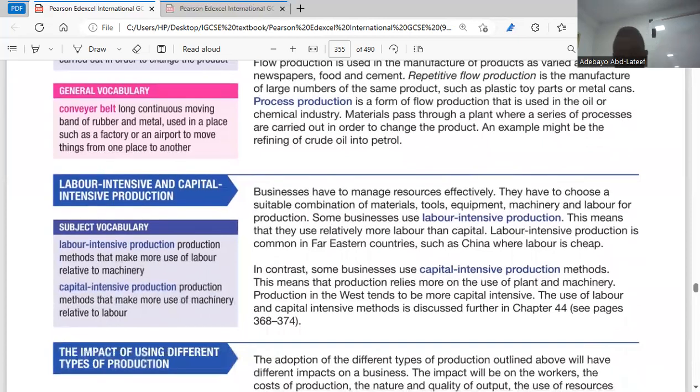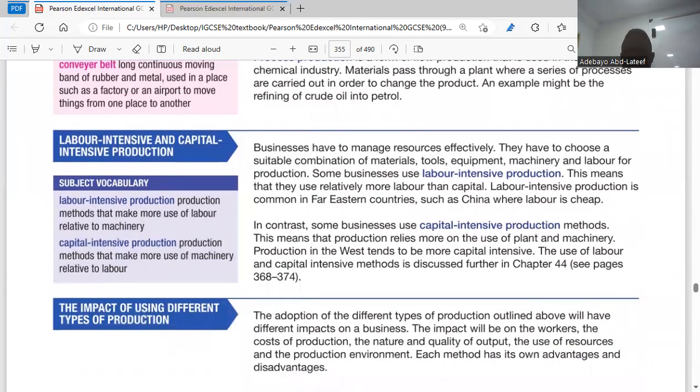Yes. Now go to different production methods. We use labor intensive and capital intensive. Businesses have to manage resources effectively. They have to choose a suitable combination of materials, tools, equipment, machinery, and labor for production. Some businesses use labor intensive production. This means that they use relatively more labor than capital. Labor intensive production is common in Far Eastern countries such as China, where labor is cheap. So for labor intensive, it means firms are making huge investment in workers rather than in capital, equipment, or machinery. That is labor intensive. I think you get the point.